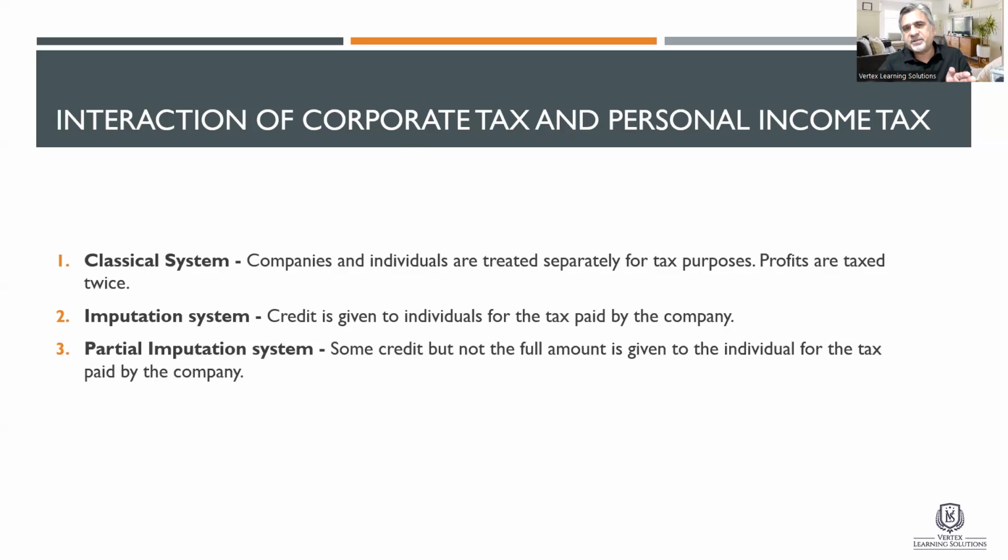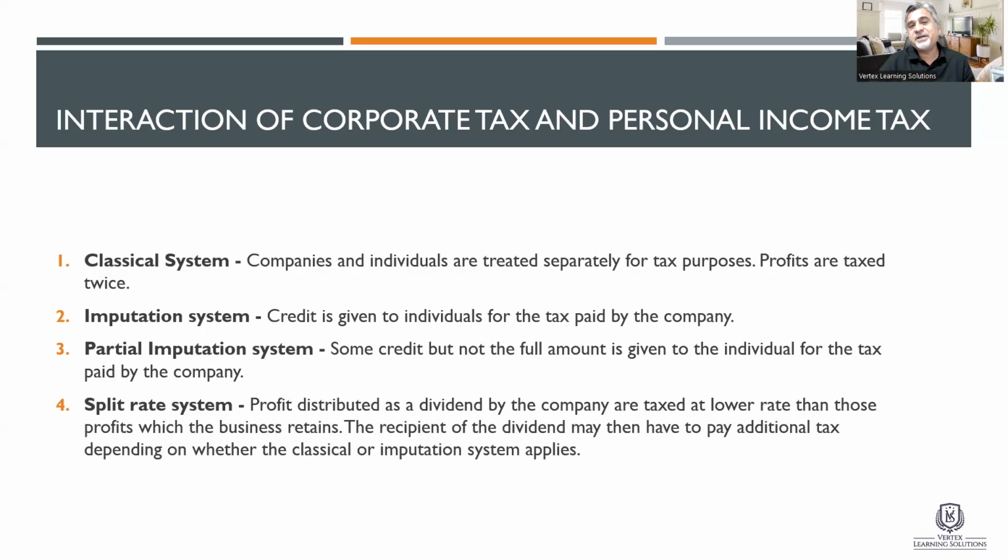Partial imputation system is in between. Some credit, but not the full amount, is given to the individual for the tax paid by the company. So you do get some credit, but you don't get the full credit. It means that you are not fully double taxed, and you are also not fully exempted. There is a certain percentage for which the relief is given to the individuals.